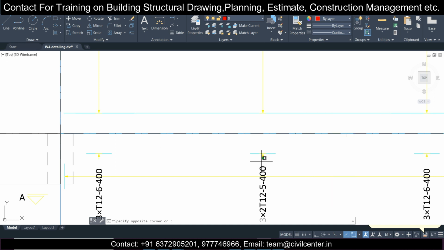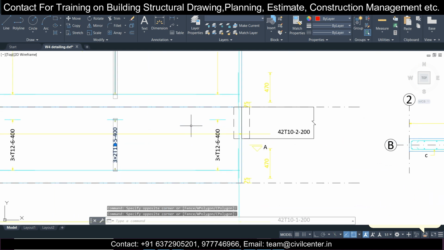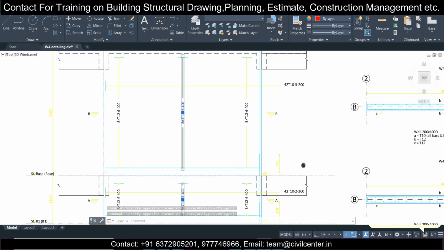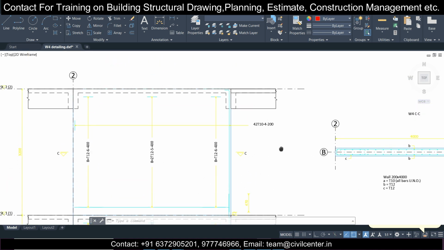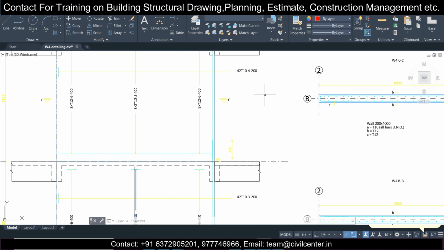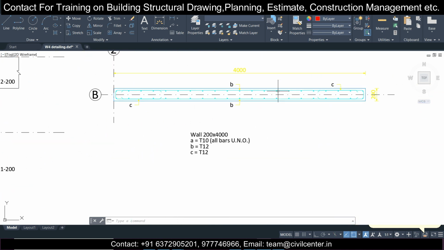And for the remaining bars, the tie bars, we are using 10 mm bars at a spacing of 200 mm center to center. So like that we are dividing the reinforcement. 10 mm is used for the ties, and 12 mm is used for the horizontal bars. So let's verify it with the cross section.